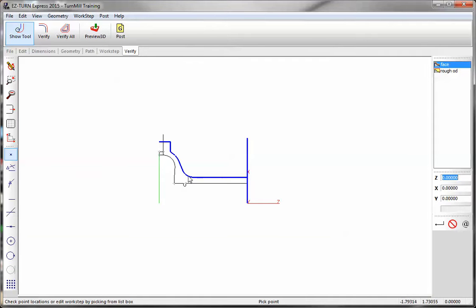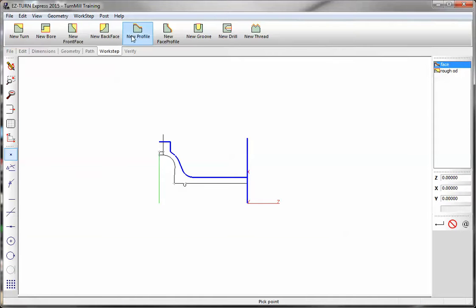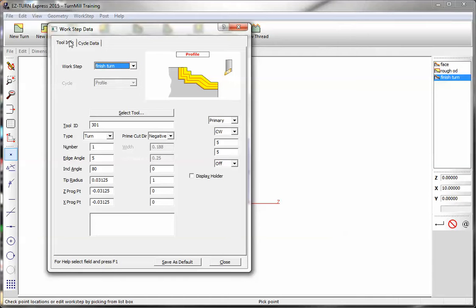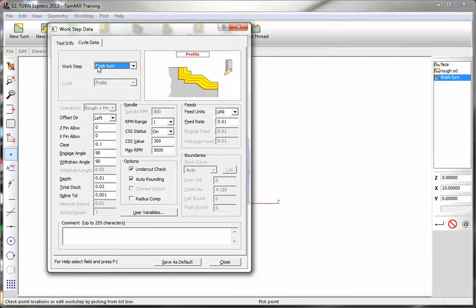Next we're going to do a finish profile. So I'm going to go to work step, new profile. Now the profile can be either an OD turn or an ID. So we'll go finish turn. I'll use the same tool. Take off our total stock.